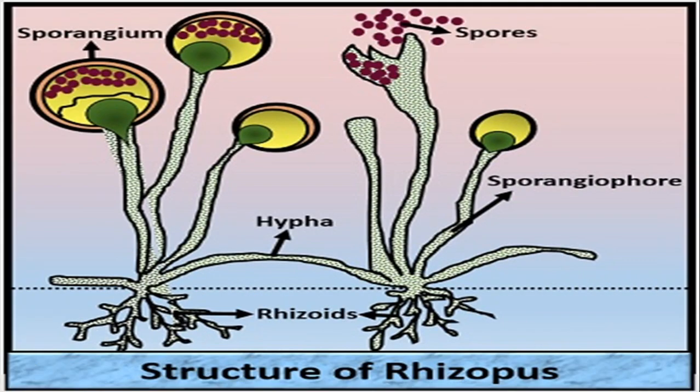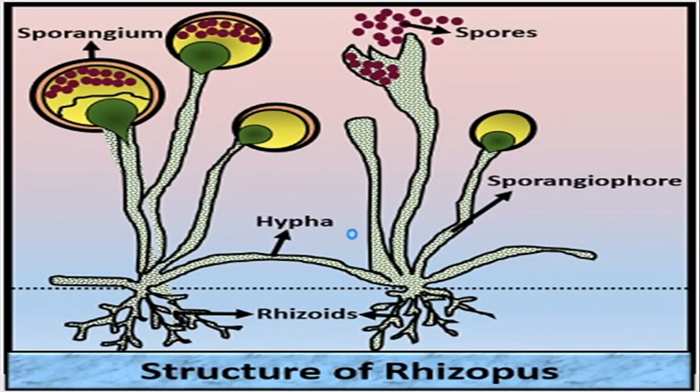Here you can see the structure of one example of fungi, that is Rhizopus. Here in Rhizopus, the whole structure is called mycelium, and this mycelium has hypha. You can see this is hypha, and the branches are hypha.